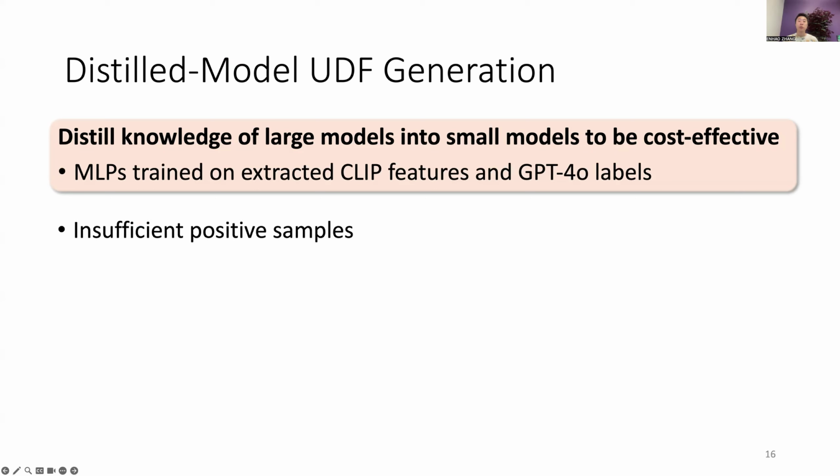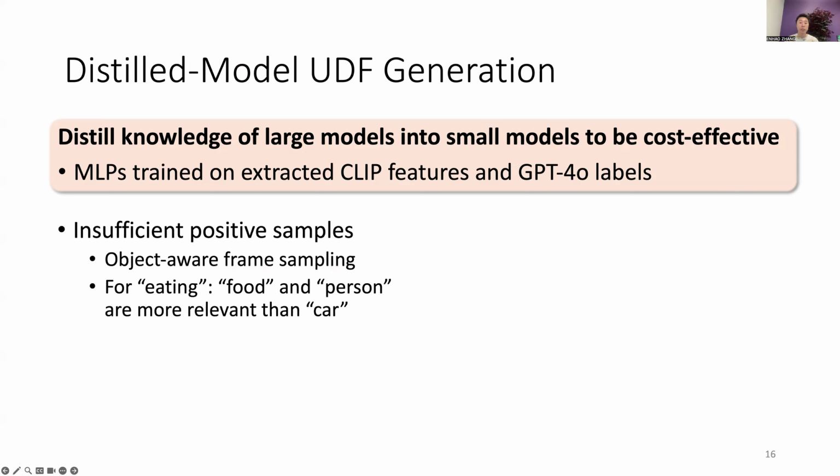To distill models, we need to sample video frames for labeling. However, random sampling might not give enough positive examples for training, especially when the target concept is less common. To address this challenge, we propose an object-aware frame sampling technique. When using GPT-4o to label a concept, we ask it what objects can possibly be involved in the target concept. For example, when labeling the eating relationship, object classes like food and person are more relevant than car. After that, VOCAL-UDF filters out irrelevant objects and samples only frames that contain objects likely to be involved in the target concept.